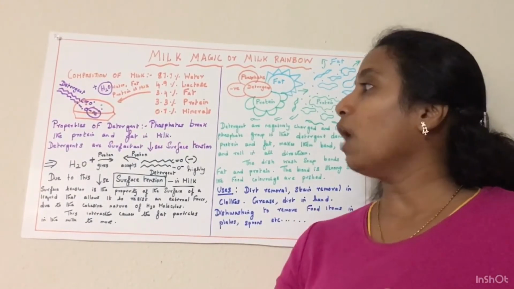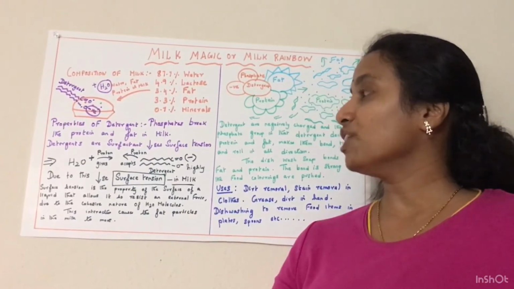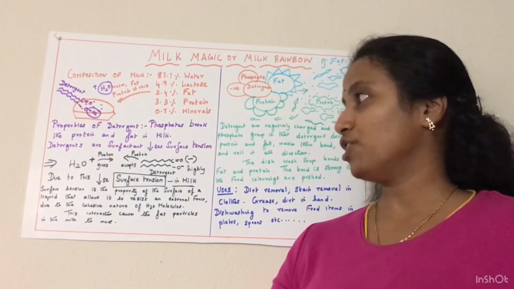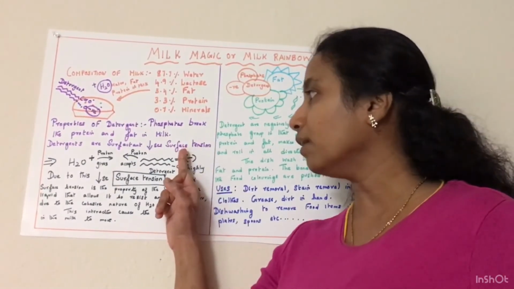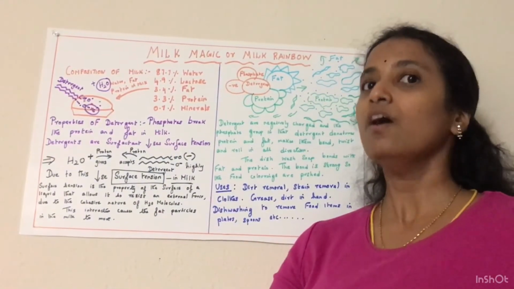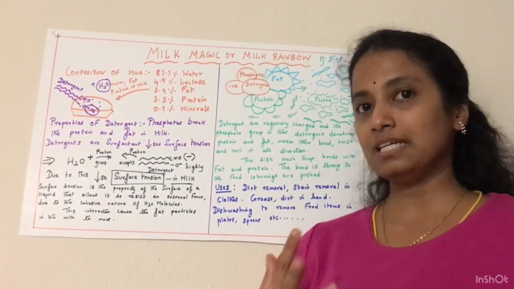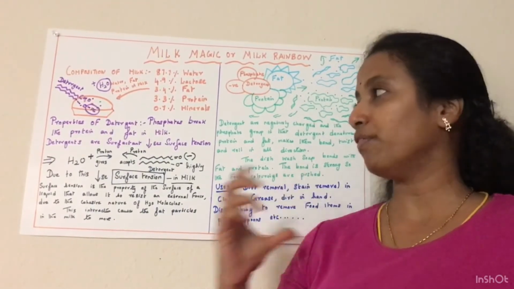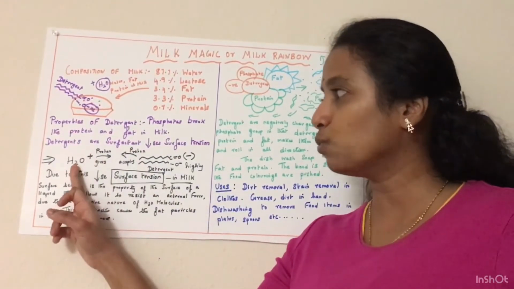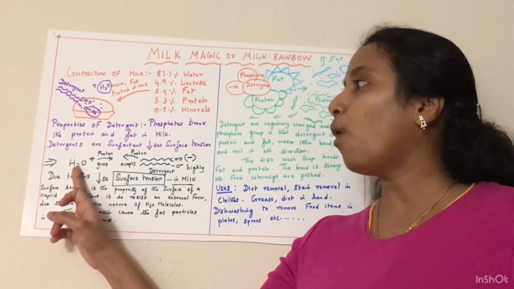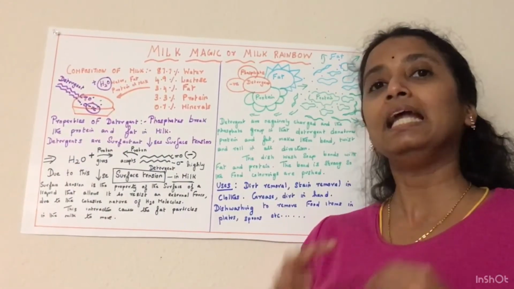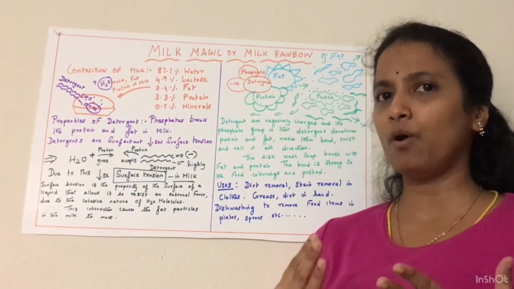Now next is that detergents decrease the surface tension. Now coming to the point, what is surface tension? So why is the surface tension decreased? Now we are going to see that. So this is water. The water is going to be highly positive. What is highly positive?